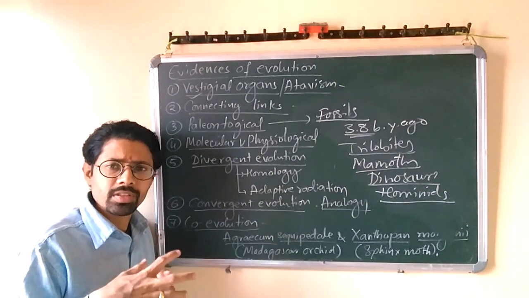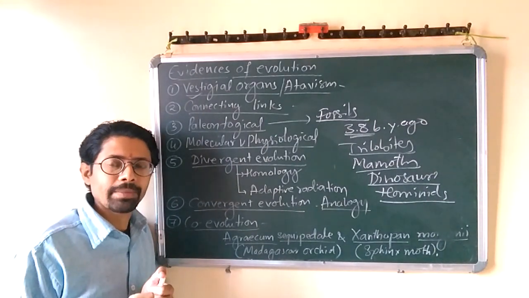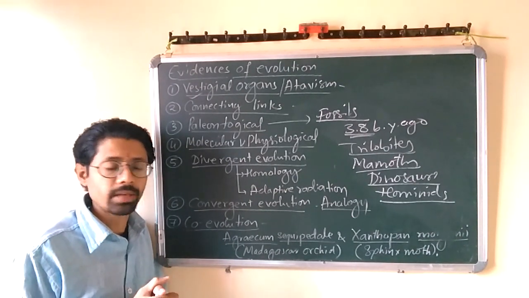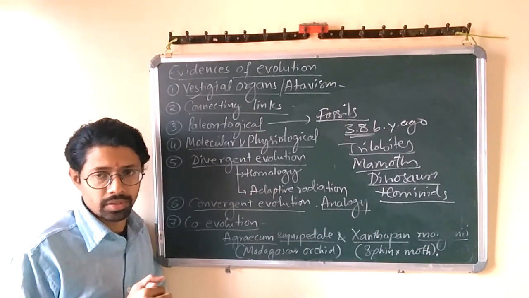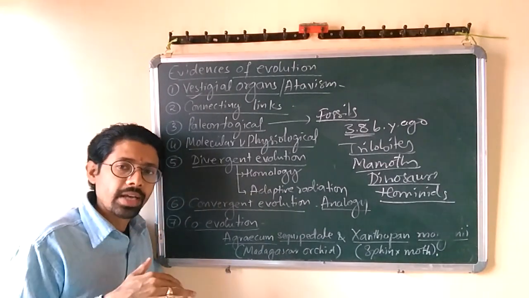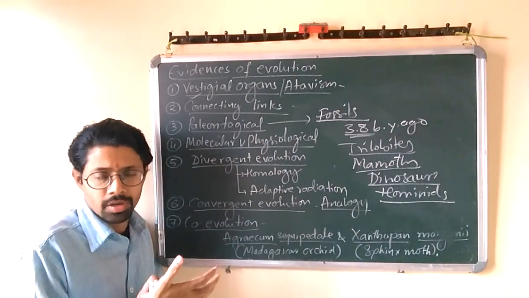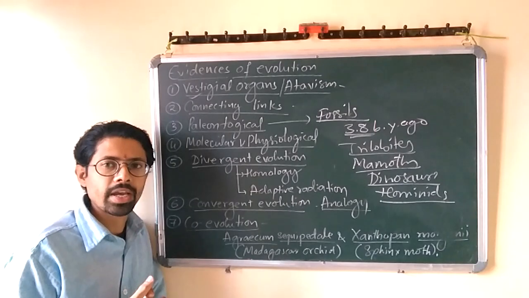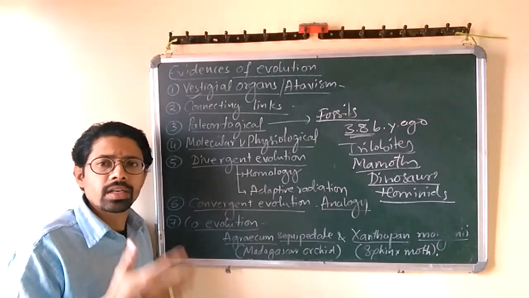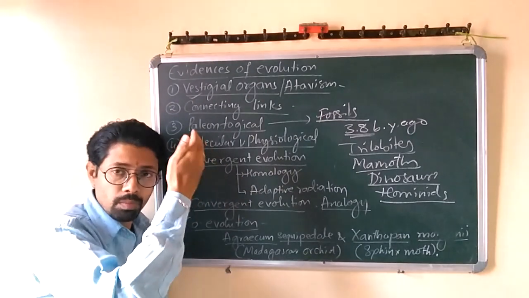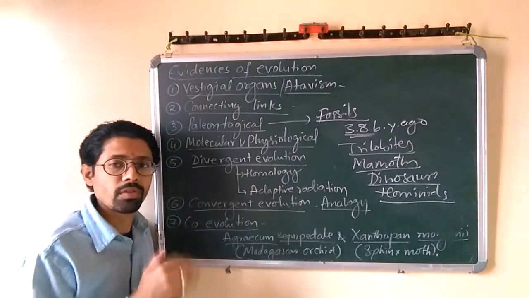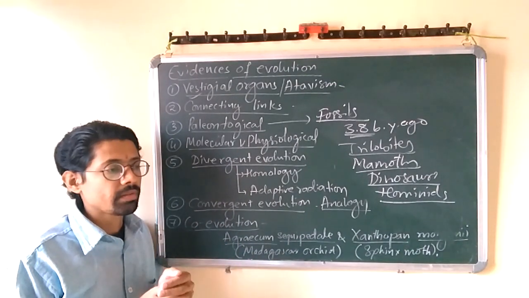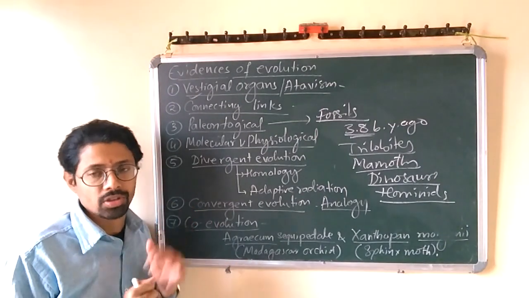All these fossils have been studied for their age by carbon dating. There is a technique called carbon dating, by which they can detect the age of a fossil, so we can understand at which particular time they were existing as living organisms. With the help of the carbon dating technique, we have found out the ages of different organisms, and today we can very clearly say that this is a very important evidence of evolution which might have occurred in this way, right? So the most important evidence of evolution we can consider is paleontological evidence.